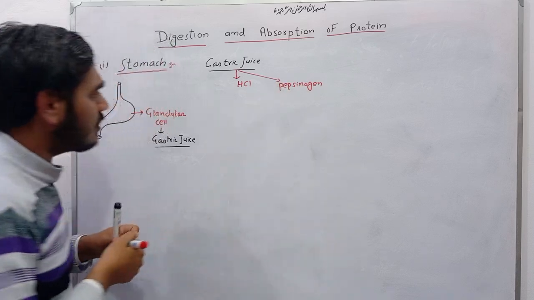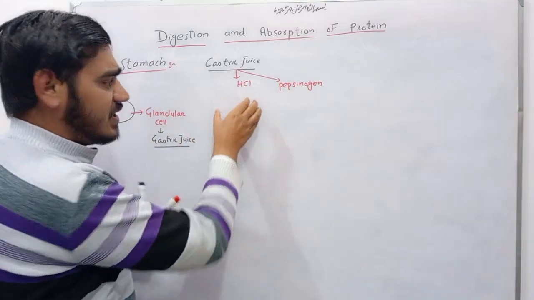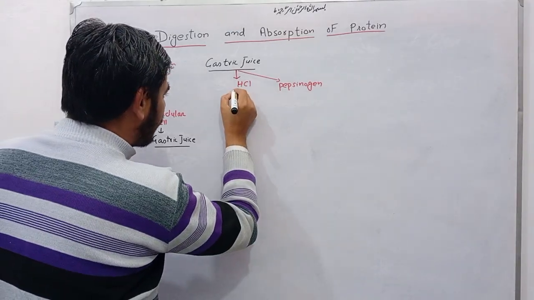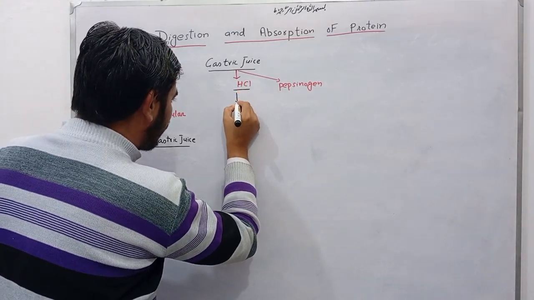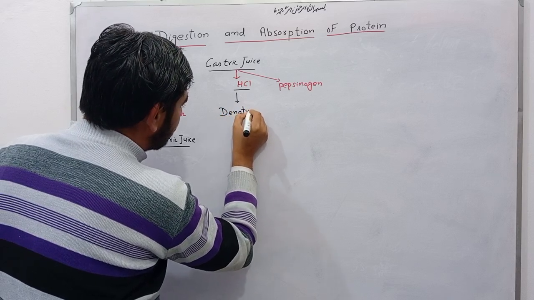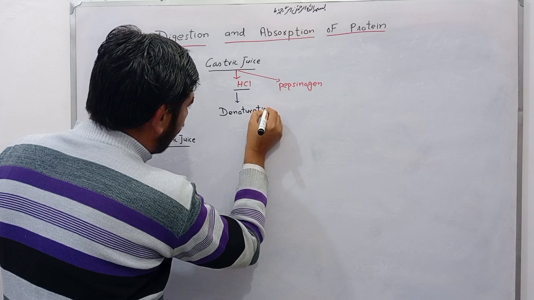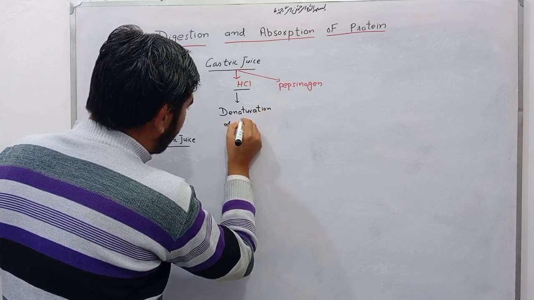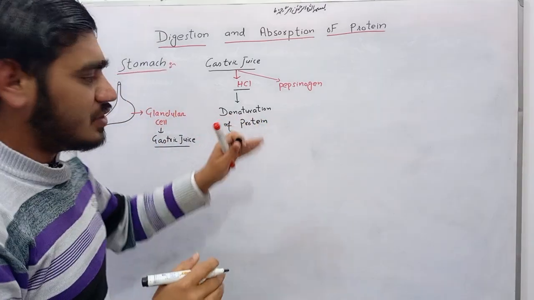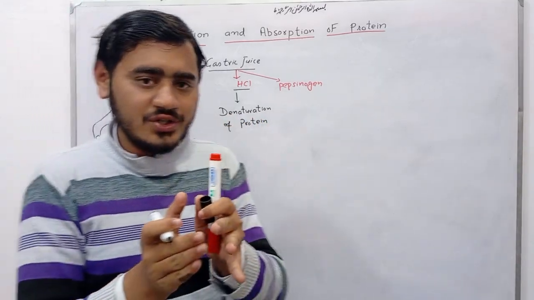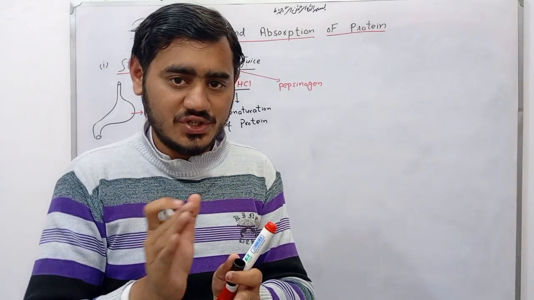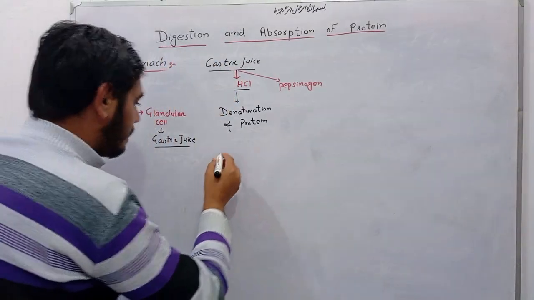Okay, this is the acid HCl, hydrochloric acid. Now, HCl is very important. It is responsible for denaturation of protein. Denaturation of protein is very important. Denaturation means loss of secondary, tertiary, and quaternary structure of protein. Only primary structure remains. Okay.